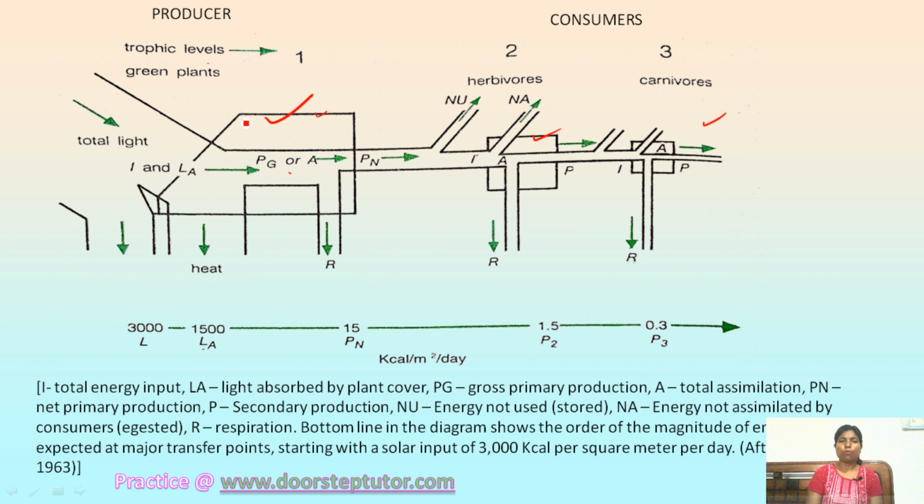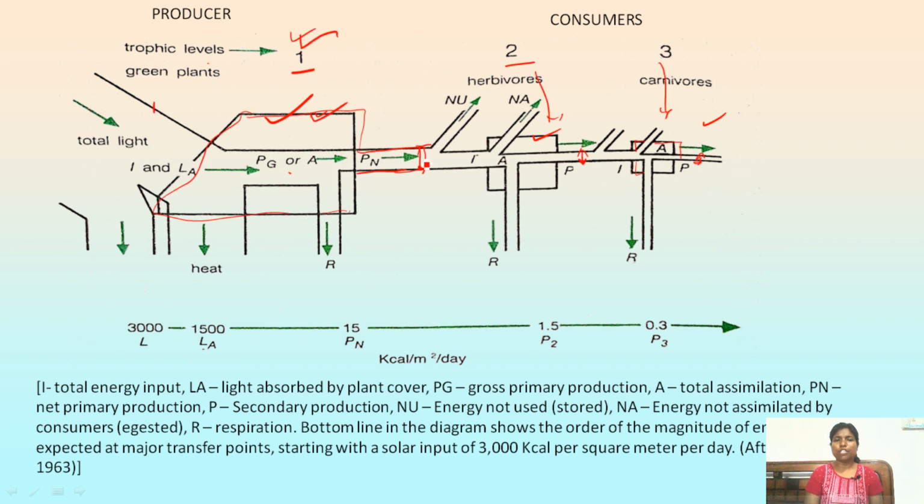Similarly, there are pipelines that are getting reduced. See here the width of the pipeline is more and is getting reduced after each trophic level, okay? So these pipelines are signifying the energy flow in and out of the trophic level.